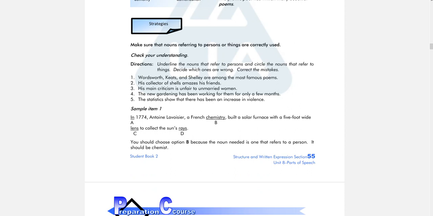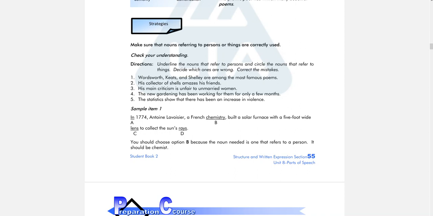Let's look at this. In 1774, Antoine Lavoisier, a French chemistry, built a solar furnace with a five-foot wide lens to collect the sun's rays. So the noun here is chemistry, right? But here, is it correct to use chemistry? Chemistry is the thing, right?